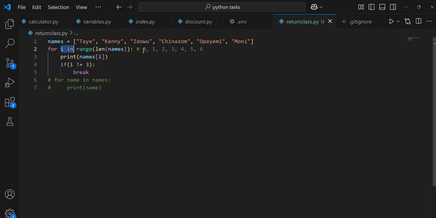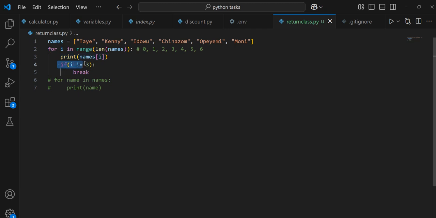How will it be? First it will be the first value, which is 0, right? Then it will print names index I. What is names index I? That is Taye. It will print Taye out.